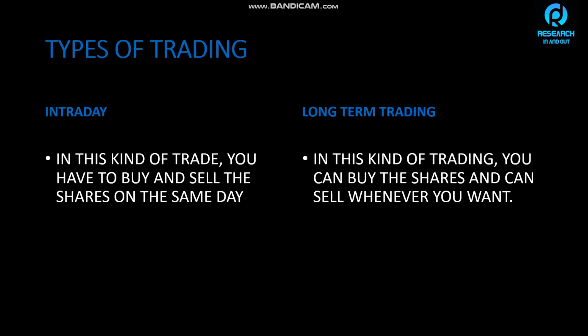Suppose you purchase a share at 100 rupees at 9:20 and you are not selling, that is an intraday trade. When the time is 3:30 and you still have not sold the shares, the stockbroker will automatically sell those shares.